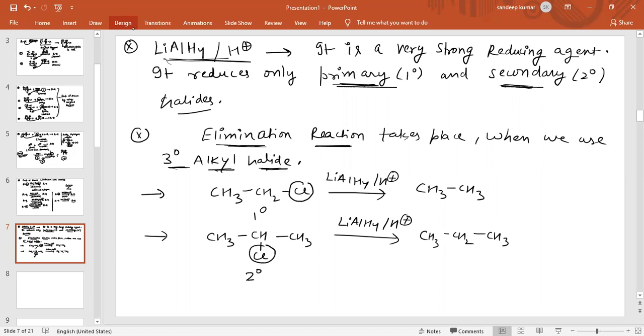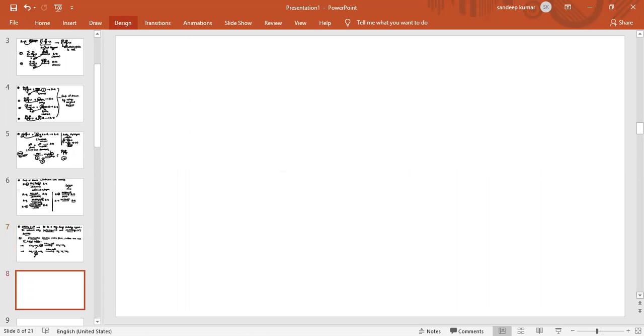Now see, if we use 3 degree alkyl halide, what happens in this case? As we know, the elimination reaction will take place.